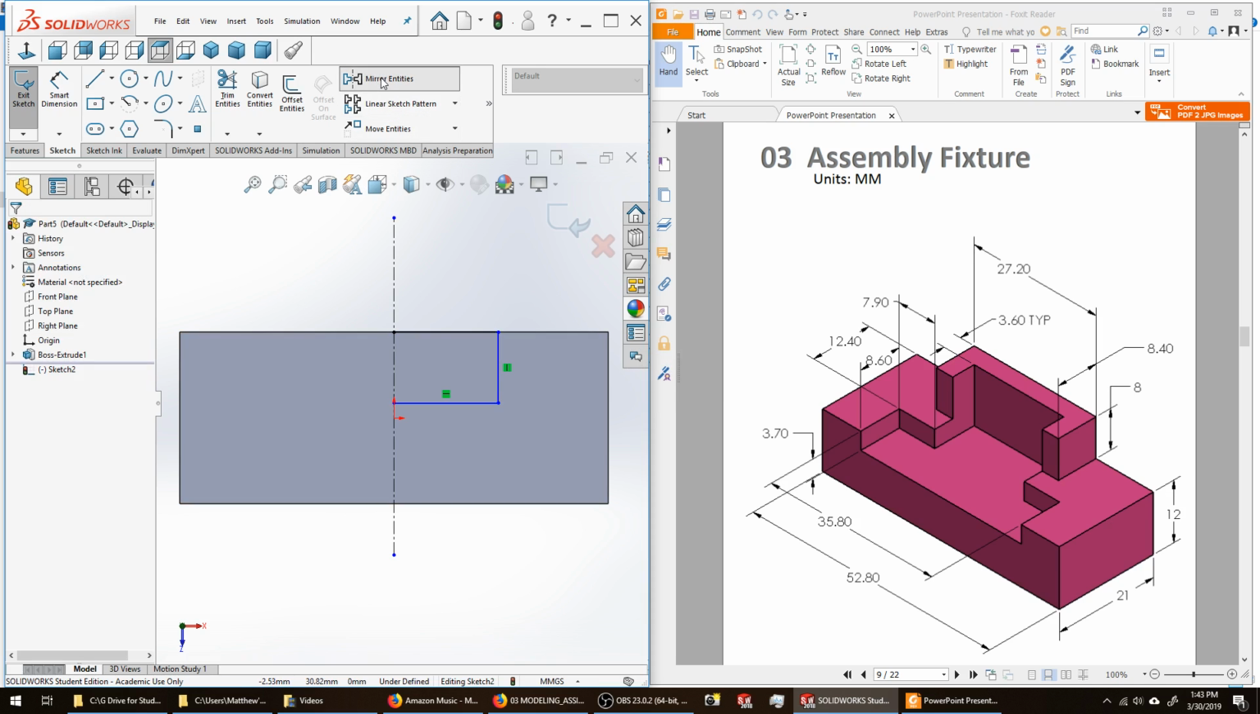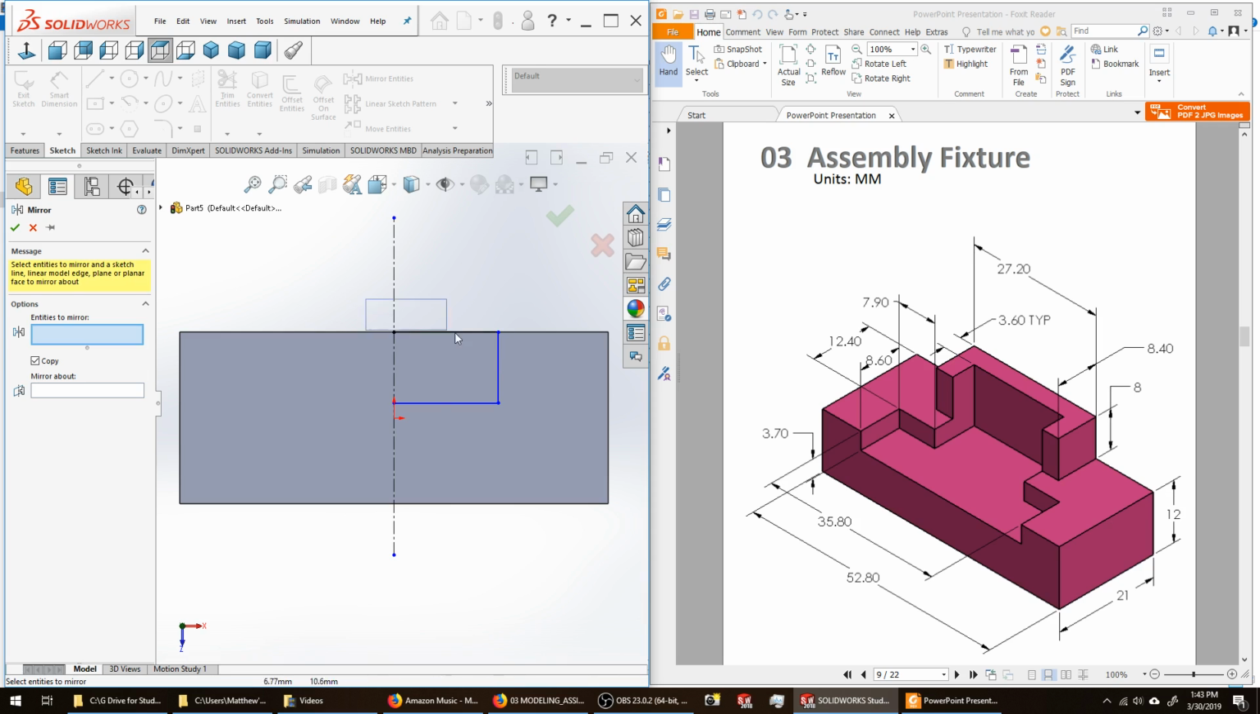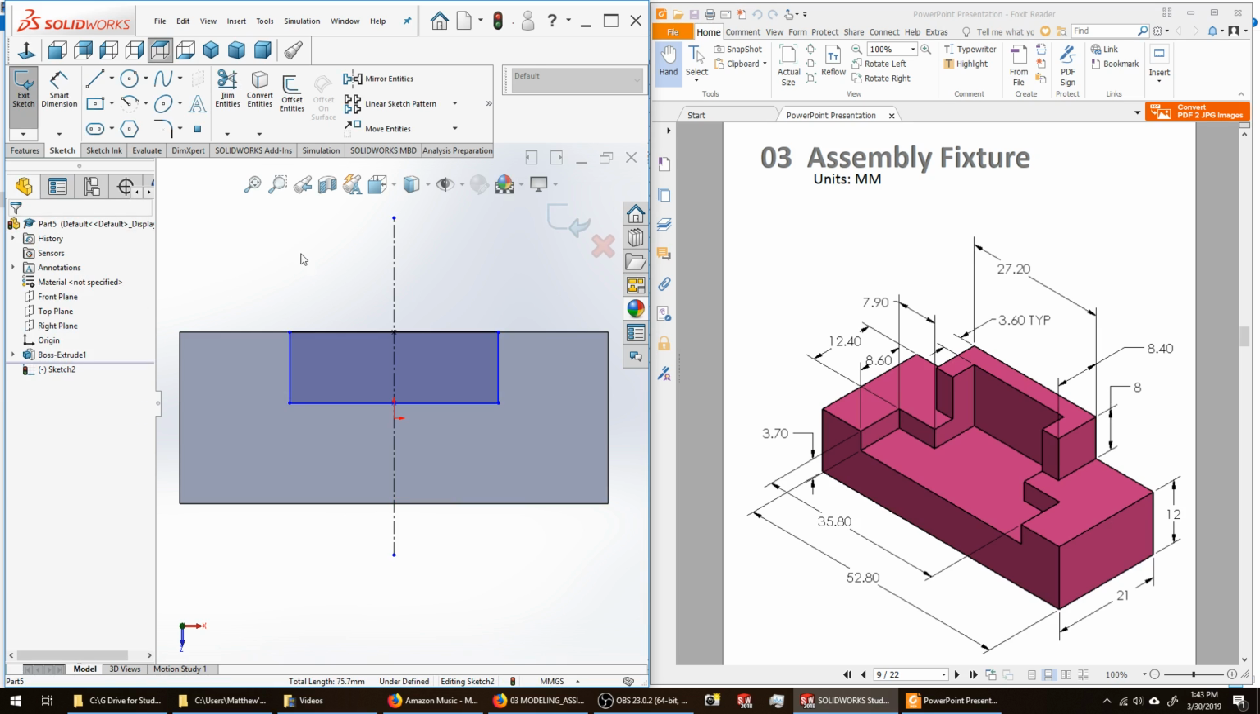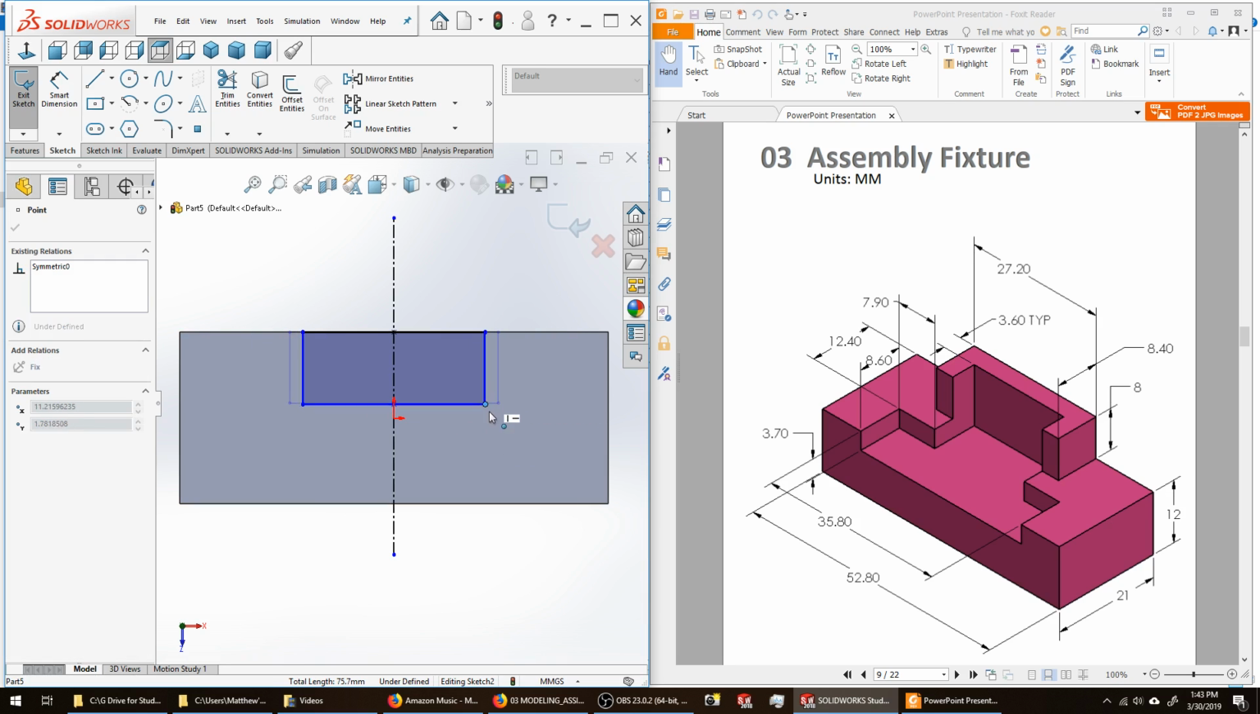Actually, I need to go to mirror entities first. Window my sketch entities. Choose what I'm going to mirror about. Mirror it about that line. Click my OK. You can see that I have sketch symmetry.